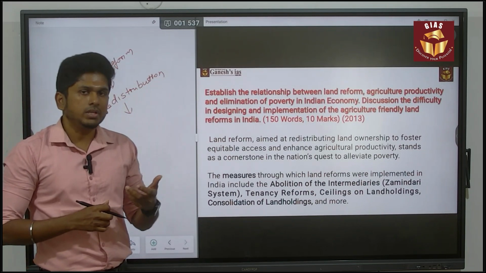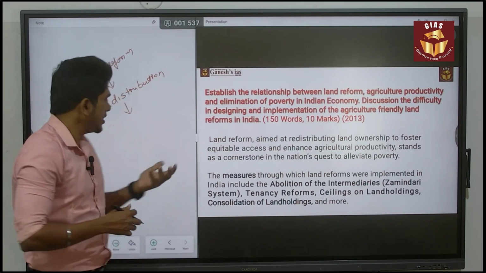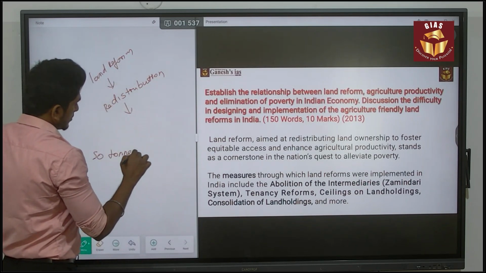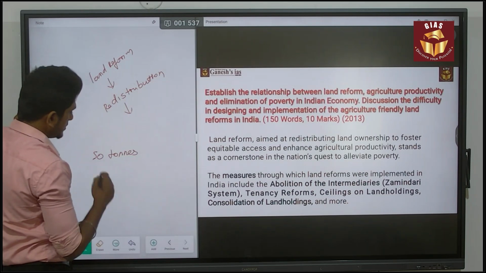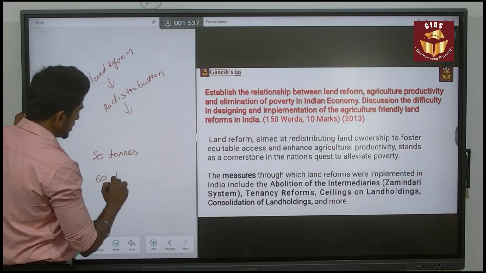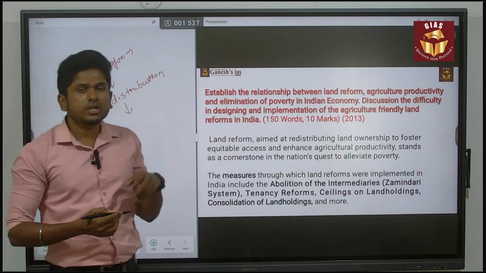For example, if the zamindar is holding 50 hectares of land producing 50 tons, and in another scenario that 50 hectares is redistributed to landless laborers and they are able to produce 60 tons, the productivity is increasing.